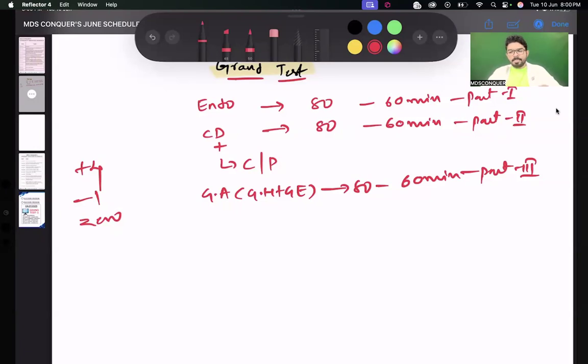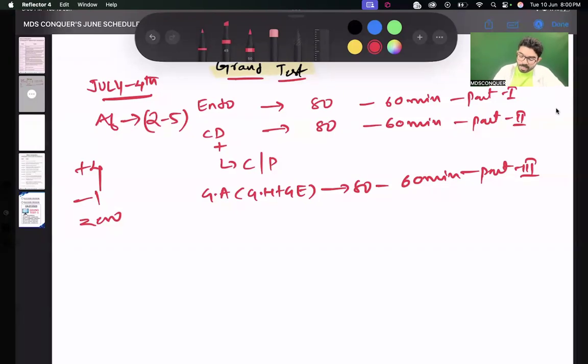So this exam is on July 4th. It will be in the afternoon session, like your regular NEET examination. You can start at 2 o'clock and finish at 5 o'clock. 2 to 5 is your exam. Clear? I need your response fast. Endo, 80 MCQs, 60 minutes. Community dentistry, 80 MCQs, 60 minutes. General anatomy, 80 MCQs, 60 minutes.